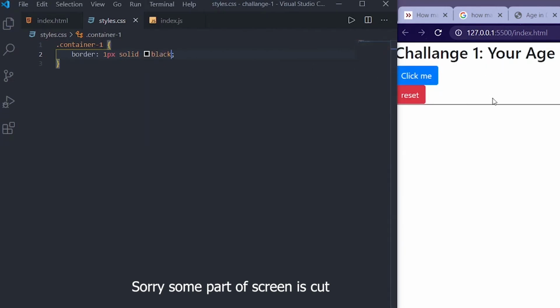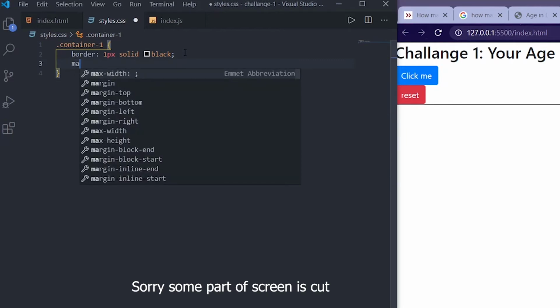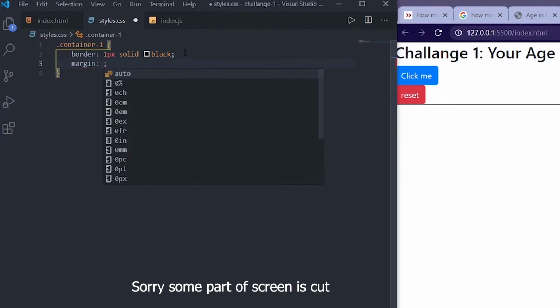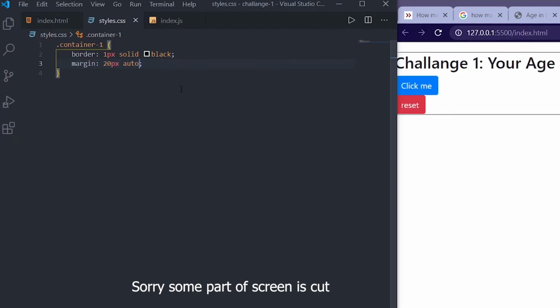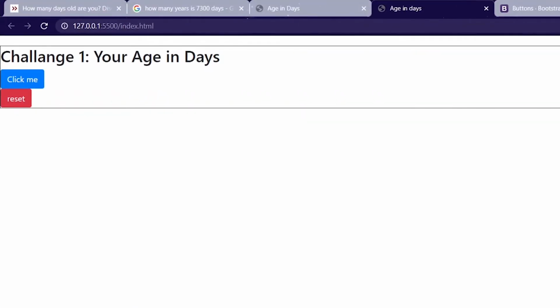When you save, you can see here you got an outline. And what I will do is, I want a margin. So for that I will give margin. The first one is for up and down, and the second is for auto, I mean the right and left. So you can see here this got a margin of 20 pixels here.